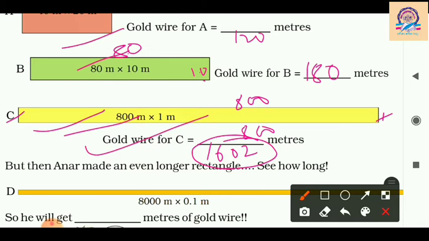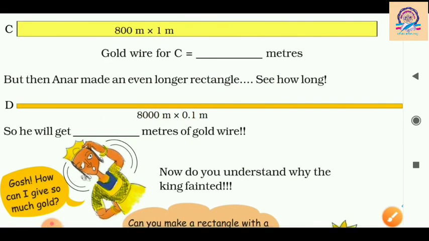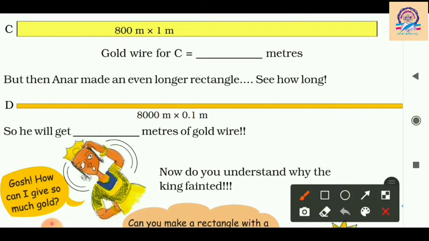Means if he chooses the C land which has area 800 square meter, he will get 1602 meters of gold wire. But now what he is doing, he chooses another longer rectangle. So let's see, whose length is 8000 meter and the width is 0.1 meter.